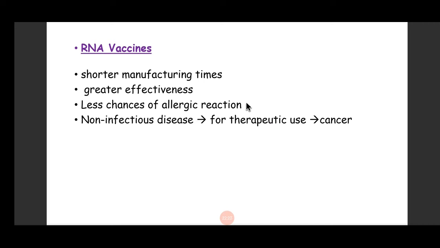And because they are non-infectious, once this RNA has produced the protein, it will degrade inside the cell, so there is no chance of infection. They are very safe. They are also being used for some non-infectious diseases for therapeutic use. They are under trial for therapeutic use for cancer.